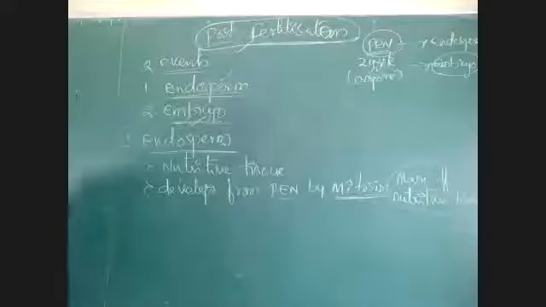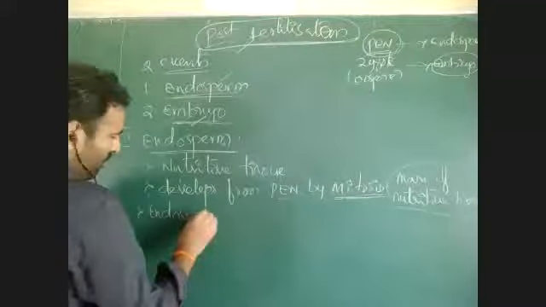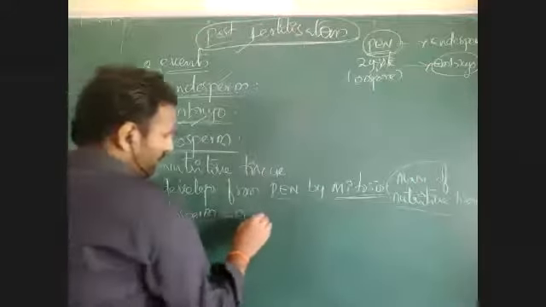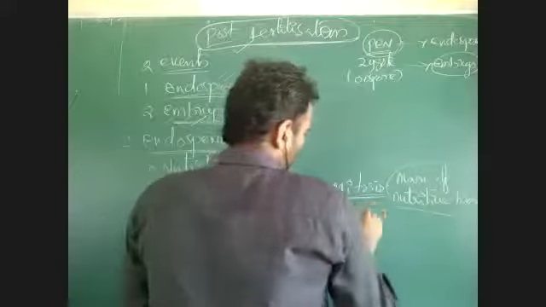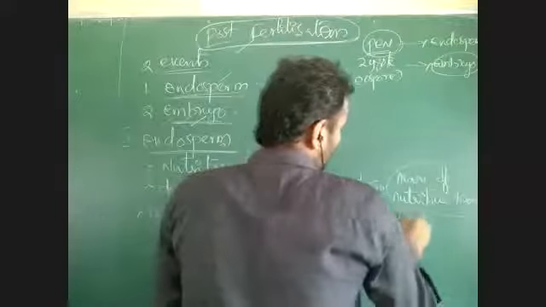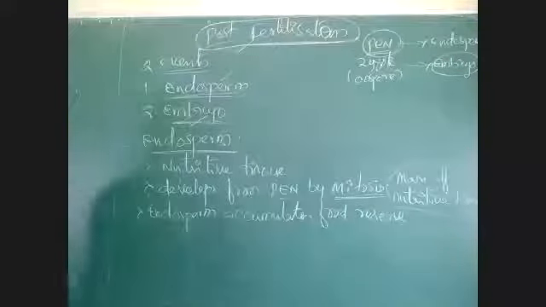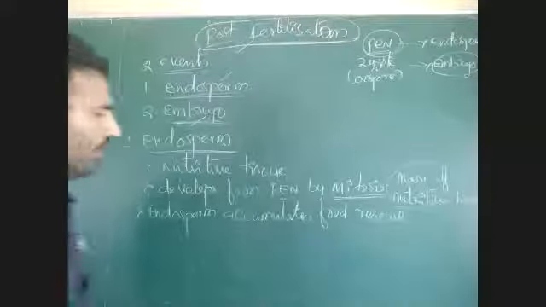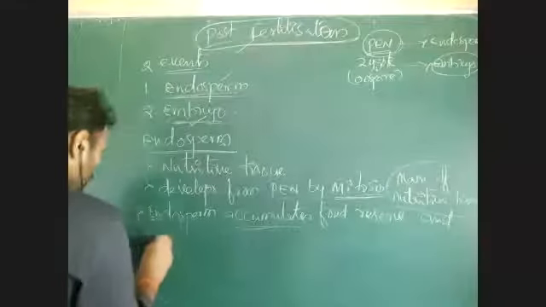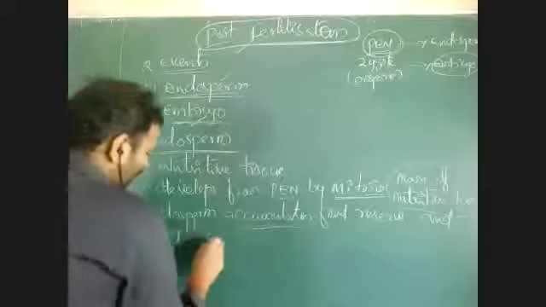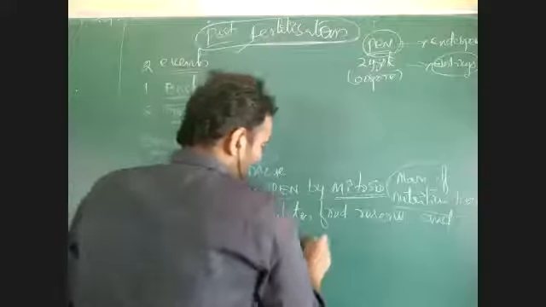This endosperm accumulates food reserve. During this mitosis, cells are dividing. Along with that, they absorb food from the developing tissue, and that food is accumulated and provides nutrition for the developing embryo.